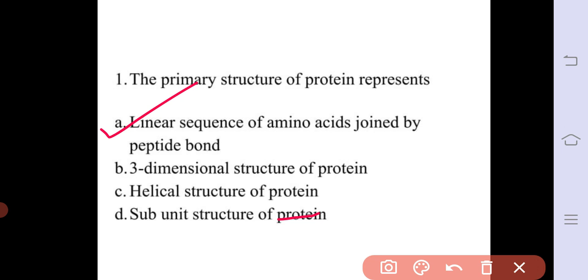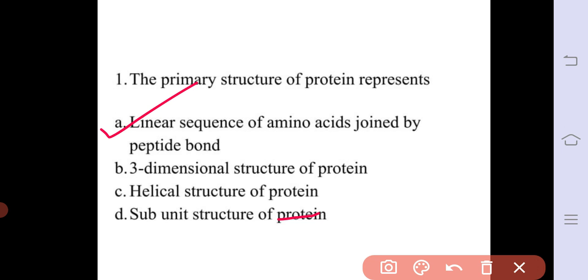whereas the secondary structure refers to the regular local structure of the protein backbone. It is stabilized by intramolecular and sometimes intermolecular hydrogen bonding of amide groups. Two common types of secondary structure are there: alpha helix and beta pleated sheet.